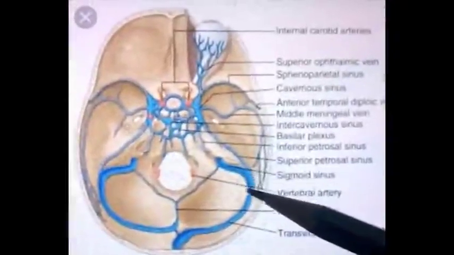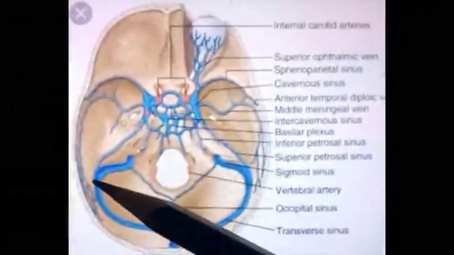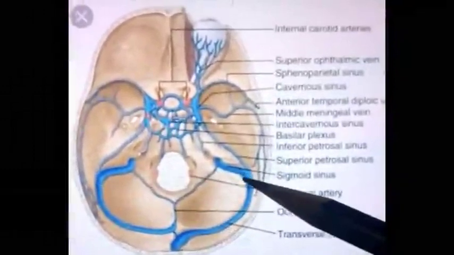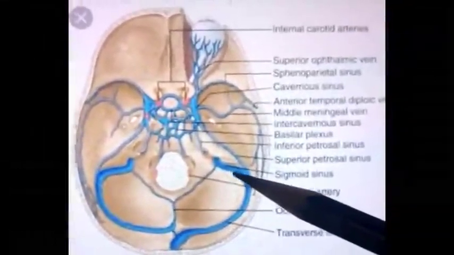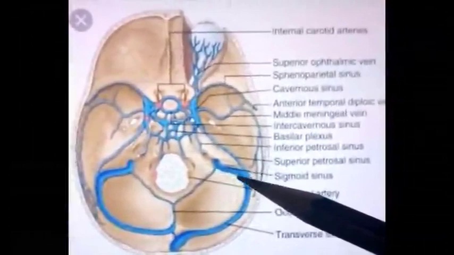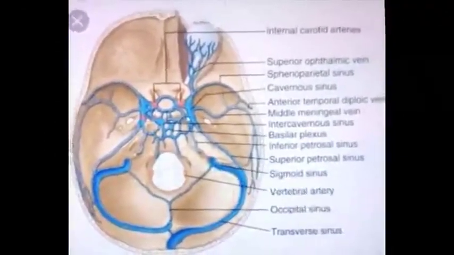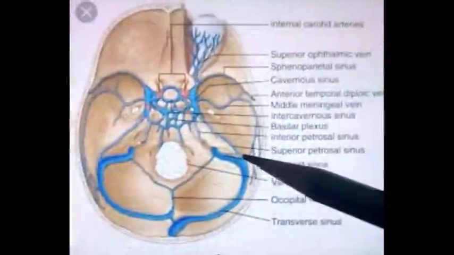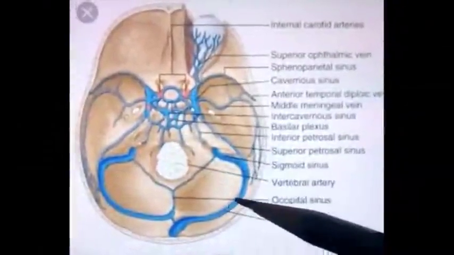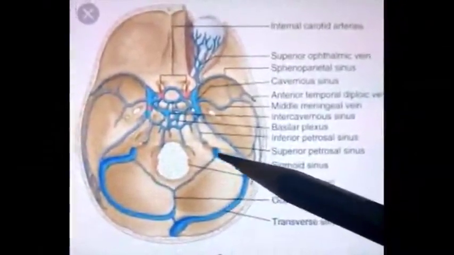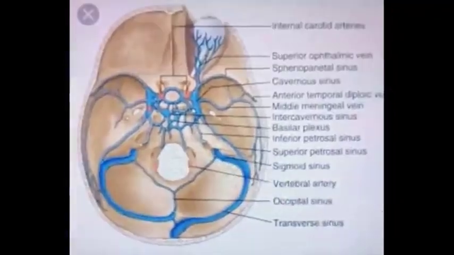This area corresponds to the base of the mastoid process also, and here this sinus bends downwards and becomes the sigmoid sinus. Means in this angle the transverse sinus continues in the form of sigmoid sinus.